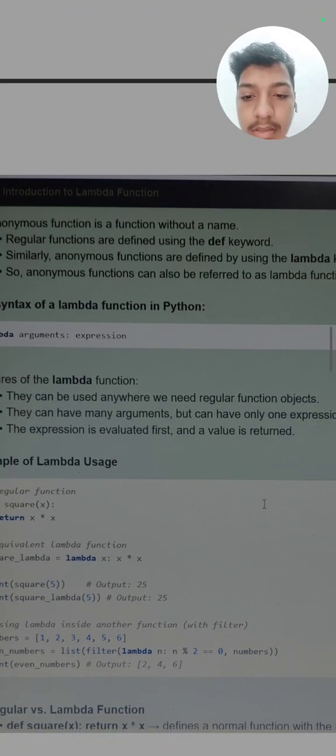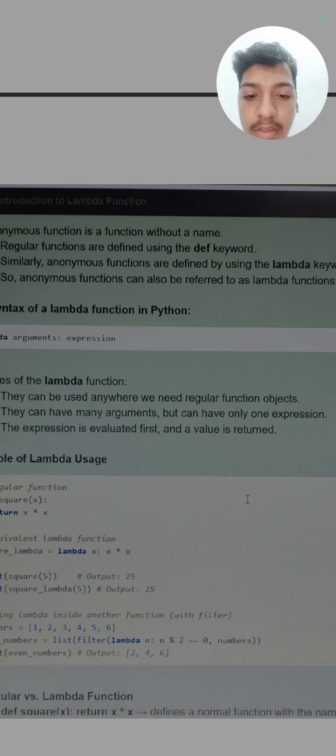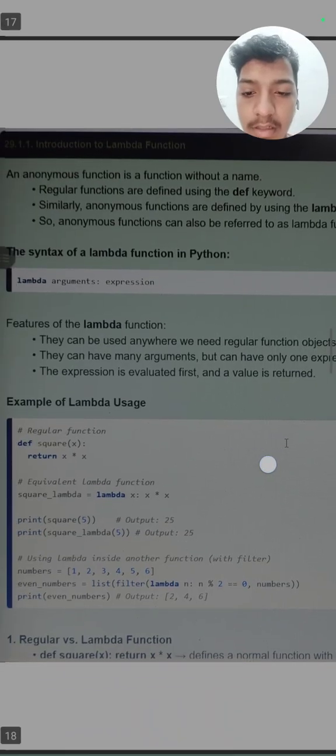The feature of lambda is that it can be used anywhere we need a function object, anywhere inside the code. It can have many arguments, like 2 or 3, but only one expression. The expression is always evaluated first and the value is returned.